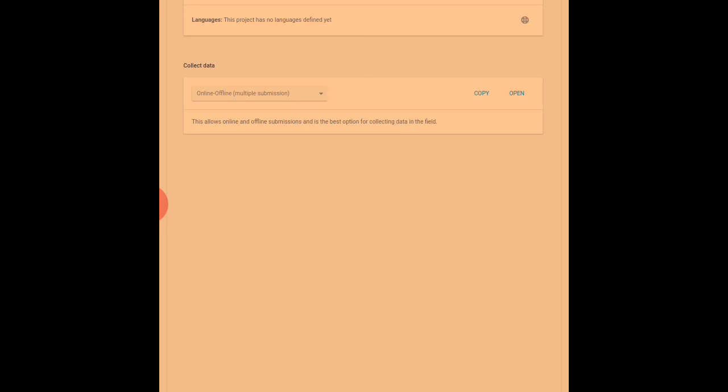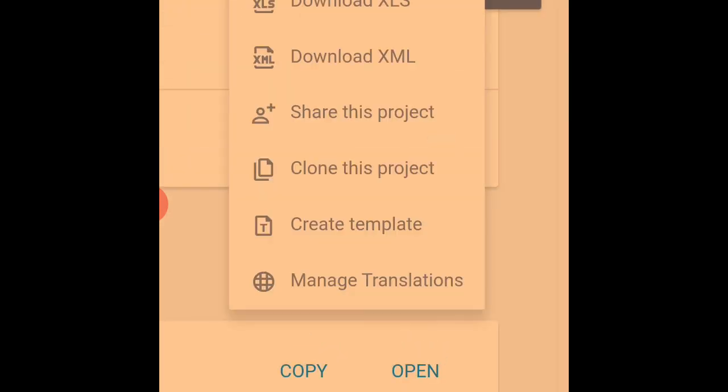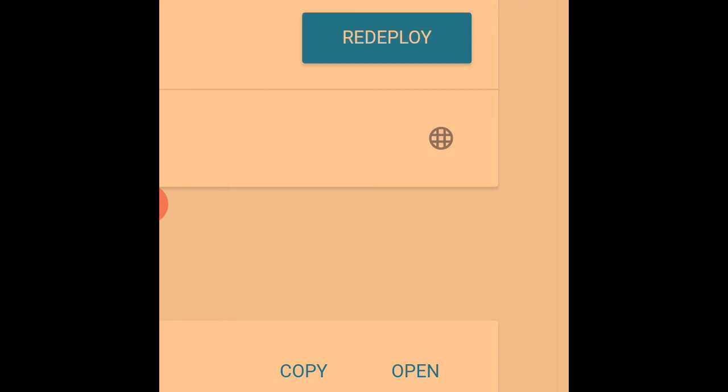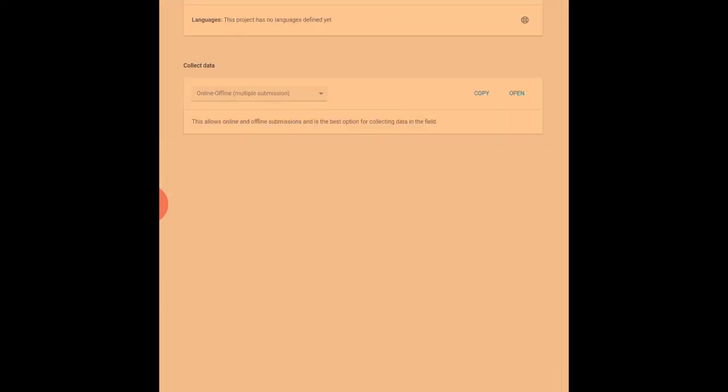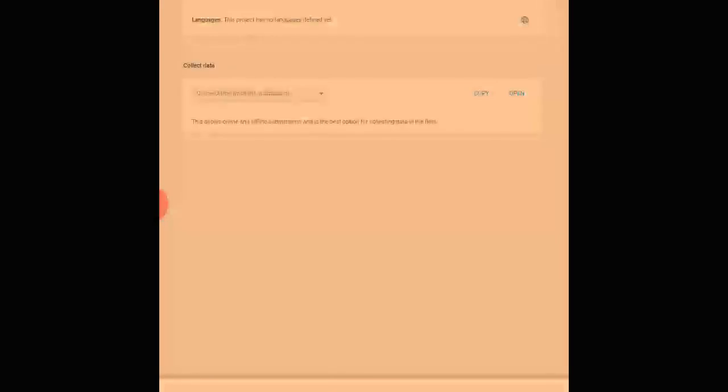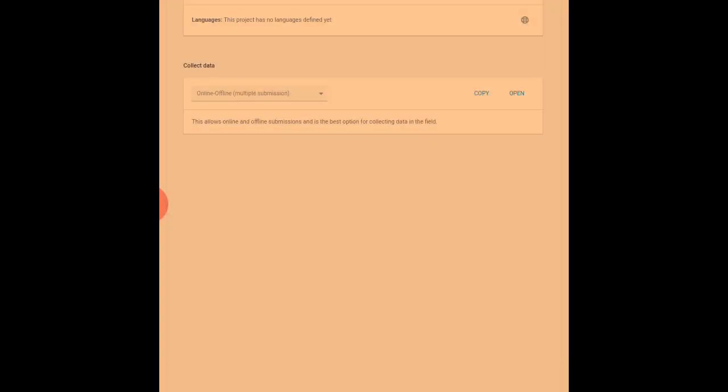Okay. So after you're done and you have a lot of responses on your work, you then come to this button and you will see this. Just click on download XML. All right, can you see? So you are to download it.